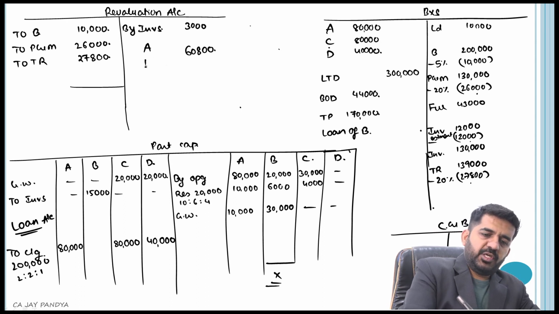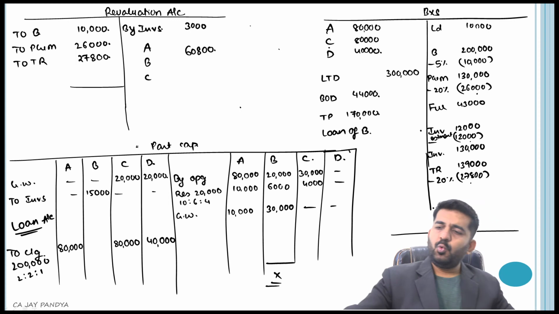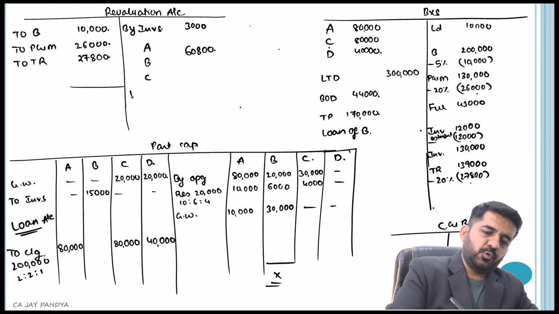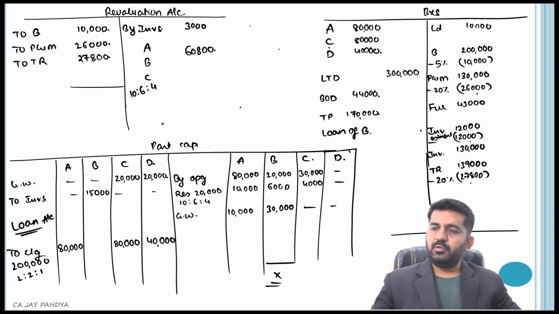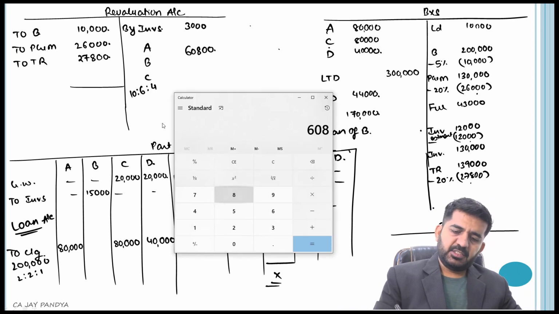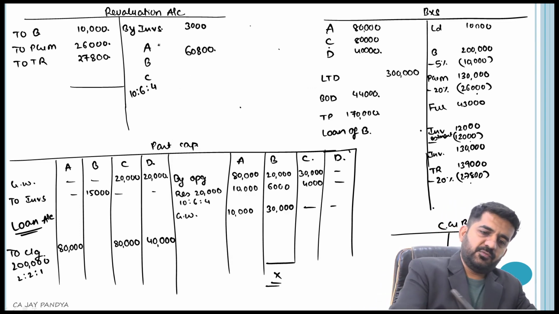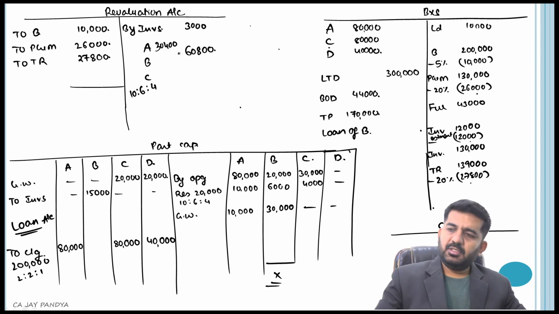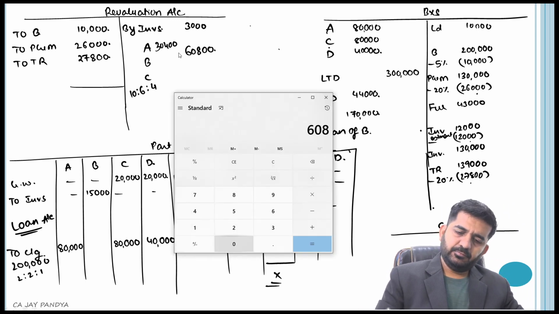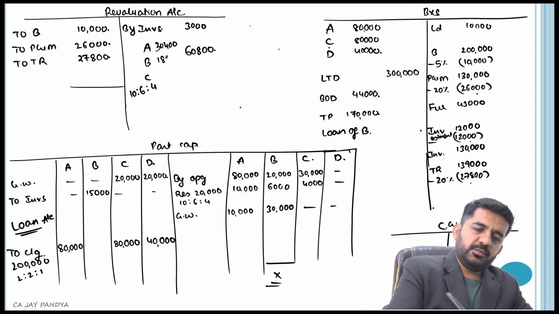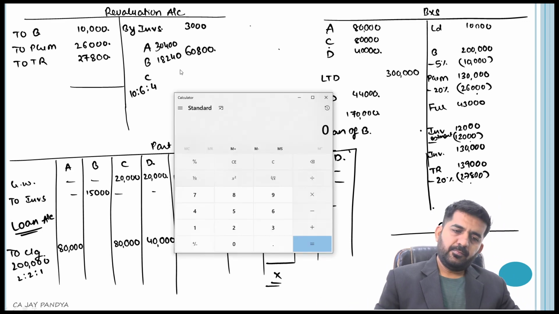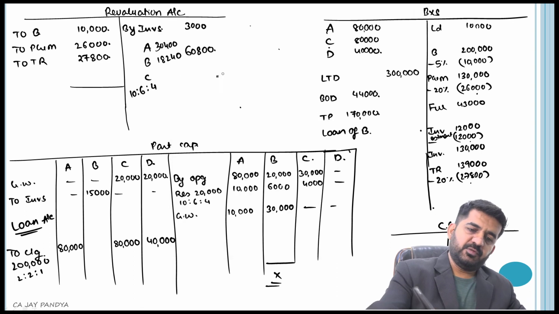It will be transferred to A, B and C in their old ratio. Old ratio is 10:6:4. So the figures will be: 60,800 divided by 20 multiplied by 10 is 30,400. 60,800 divided by 20 multiplied by 6 will be 18,240. 60,800 multiplied by 4 divided by 20 will be 12,160.